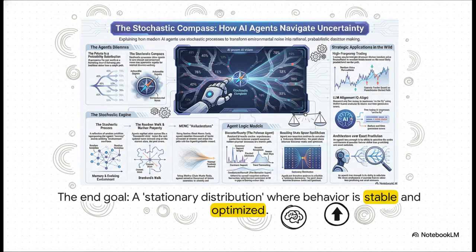So, what is the end goal of all these calculations? What's it all for? The agent is trying to find what's called its stationary distribution. You can think of it as achieving a state of equilibrium. It's that sweet spot where the agent has mapped all the probabilities so well that its long-term strategy becomes totally stable and optimized. It has, in a very real sense, solved its environment.